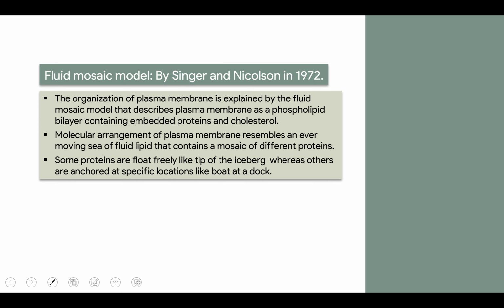It states that the organization of the plasma membrane is such that it has a phospholipid bilayer which contains embedded proteins and cholesterol. The molecular arrangement of the plasma membrane resembles an ever-moving sea of fluid lipid that contains a mosaic of different proteins, and hence the name fluid mosaic model. Some proteins float freely like the tip of the iceberg, whereas others are anchored at specific locations like a boat at a dock.